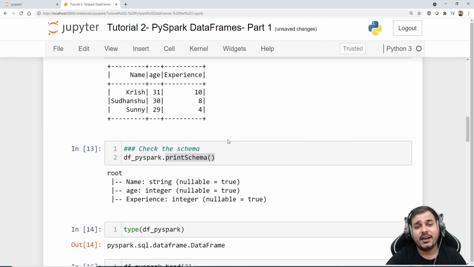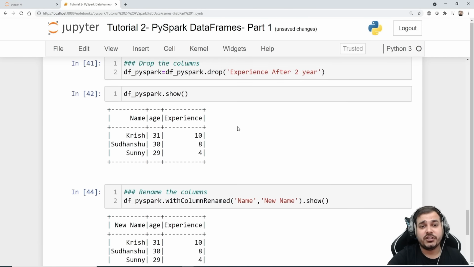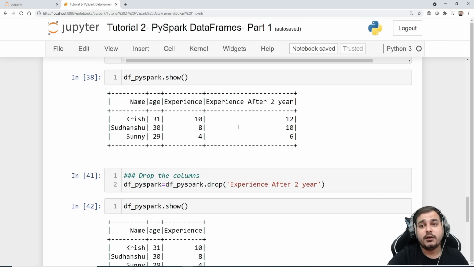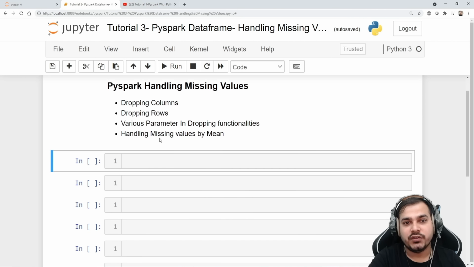In part 2 we'll try to do something called filter operation, and in filter operation we'll try to see various operations, guys. It will be pretty much amazing. You'll be able to learn a lot. And probably this is tutorial 3, which is part 3 with respect to data frame operations. In this particular video we are going to see how we can handle missing values, null values.